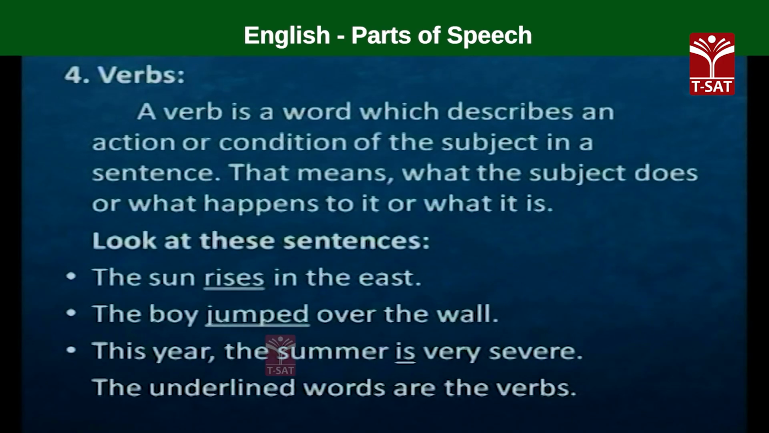See, for instance, the sun rises in the east. Who rises in the east? The sun. What does the sun do? The sun rises in the east. The boy jumped over the wall. What did the boy do? He jumped over the wall. So, these words, rises, jumped, in these two sentences, they tell about the action done by the subject in the sentence. The boy, what did he do? He jumped over the wall. The sun, what does he do? The sun rises in the east.